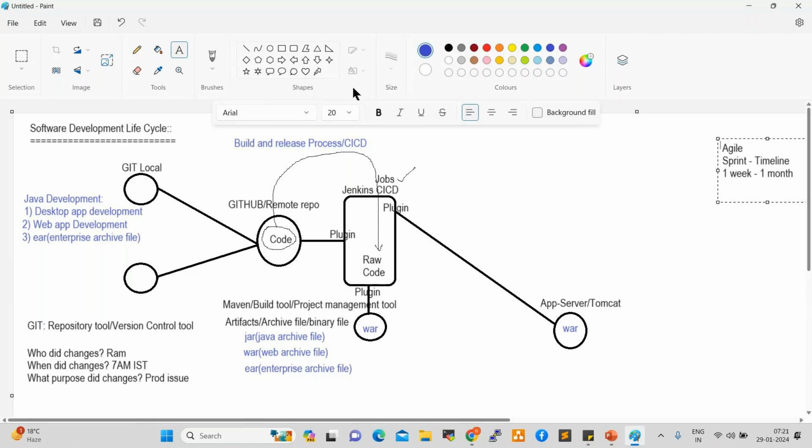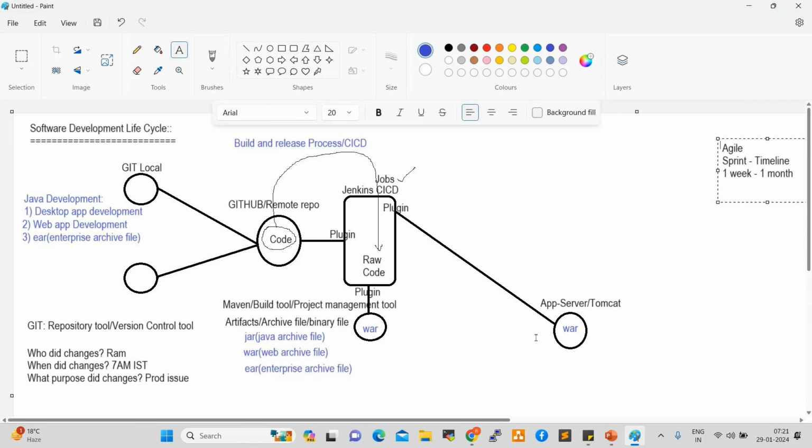We are discussing the Git repository, Jenkins, Maven, and application servers. But where will the testing happen? Testing should happen on whatever code is developed by developers. Without testing, we should not deploy onto production, right? Duplicate lines, errors, and bugs will be there in the code.